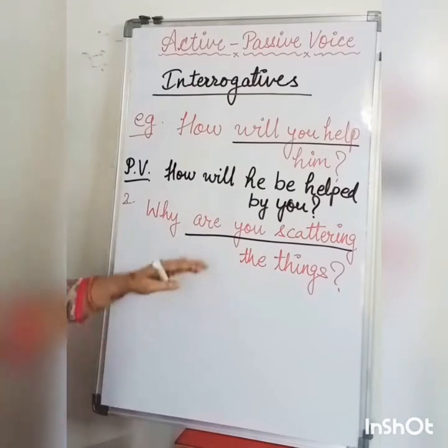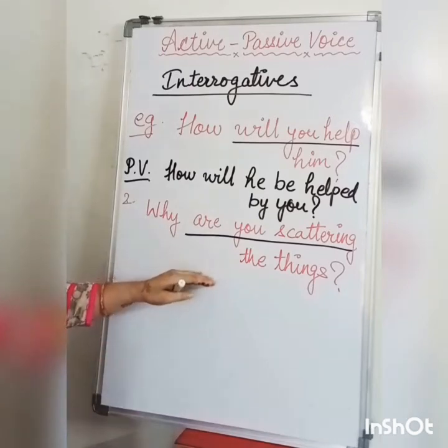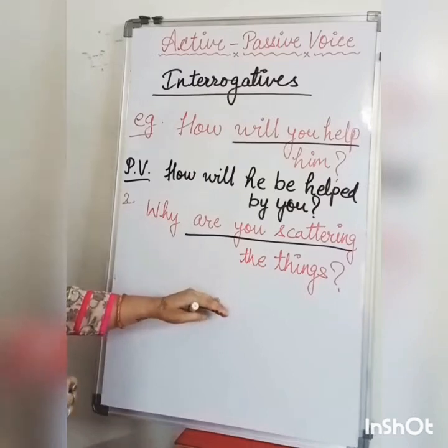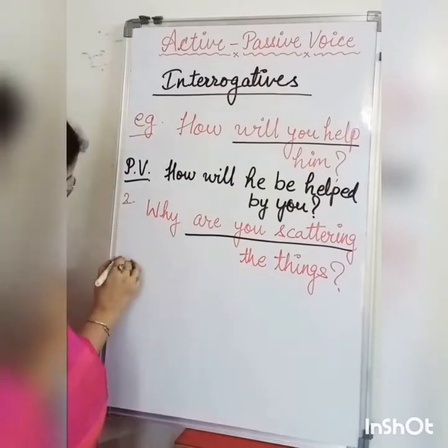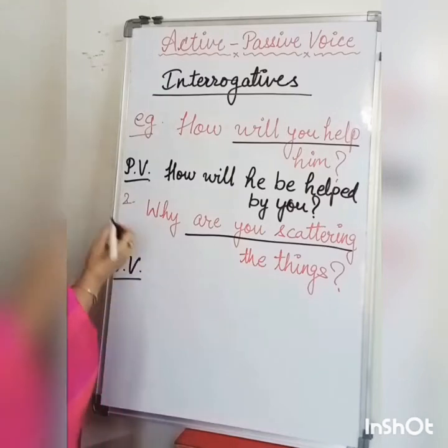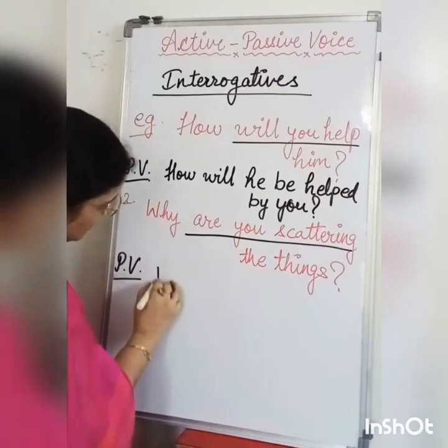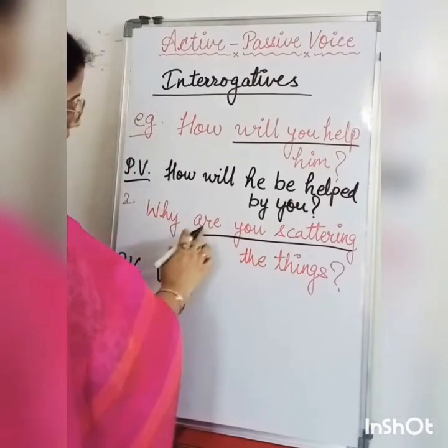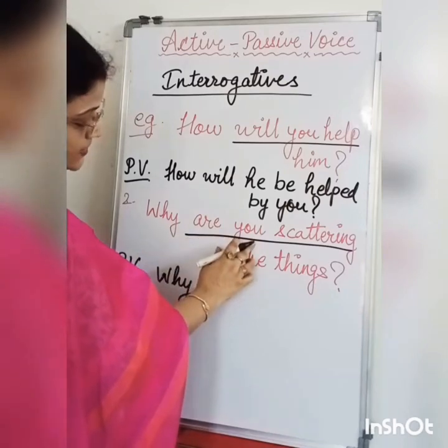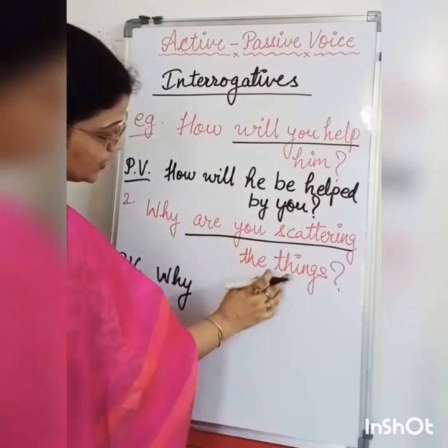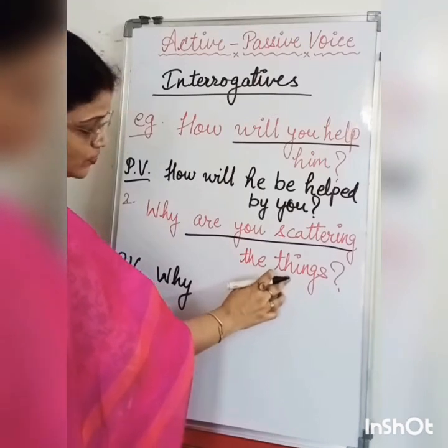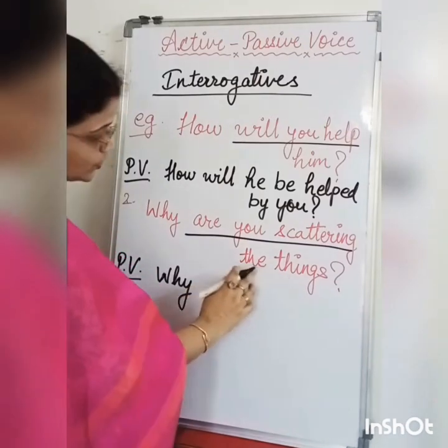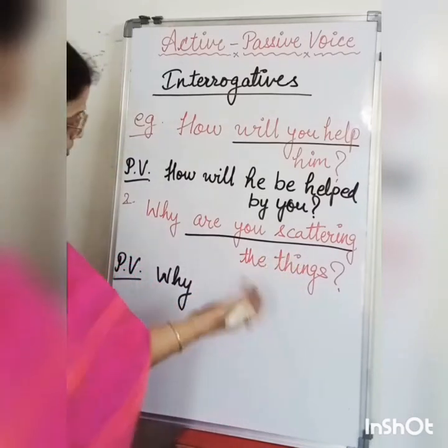As we all know that in present continuous tense, in passive voice, we always apply is and are plus being, plus past participle form of the verb. So here let's try to make passive voice. So WH word will remain in the beginning. Why are you? Here are is mentioned as per the subject in active voice. But here we have to see this object because this object will come in subject's place. So the things, things are in plural number, so it's okay.